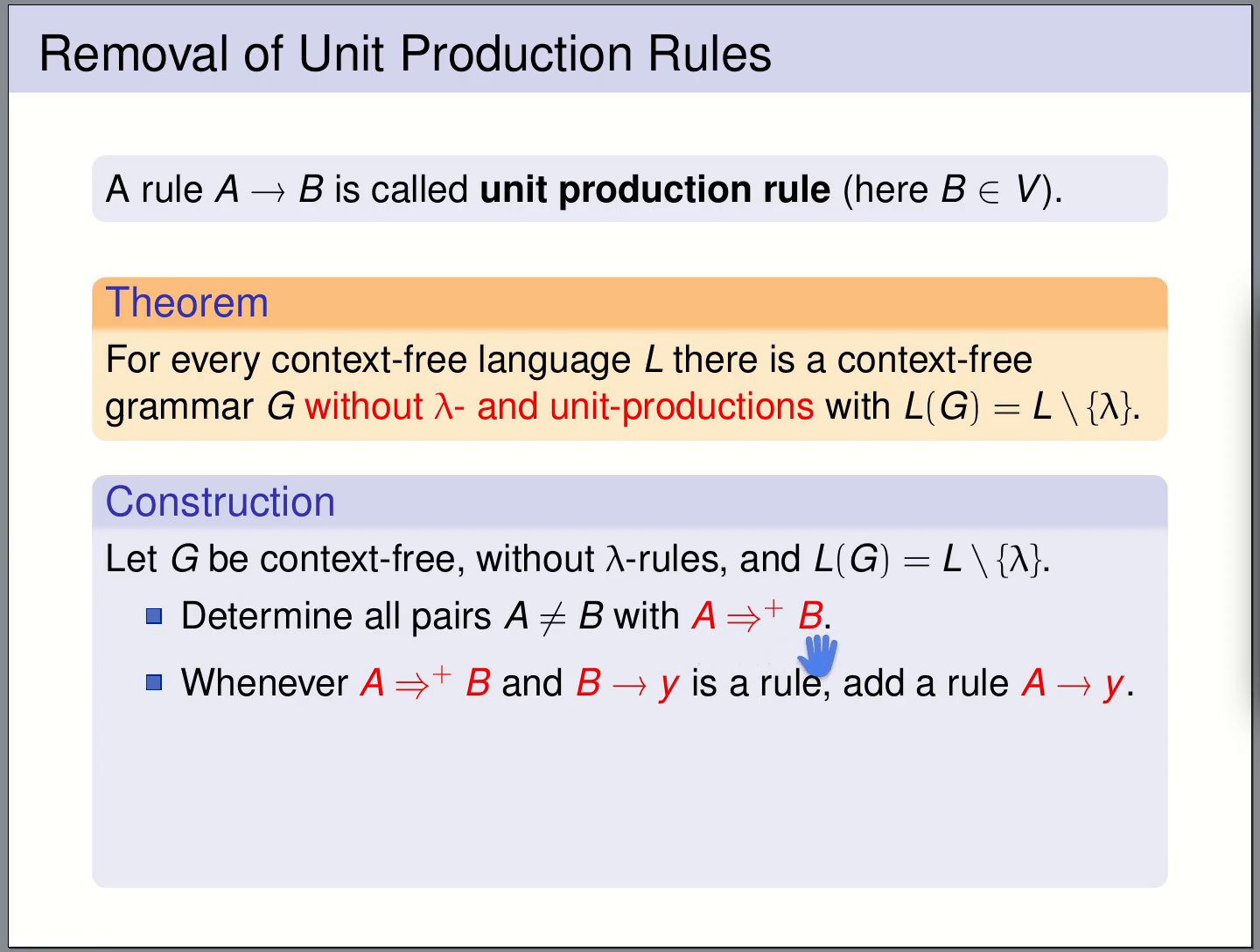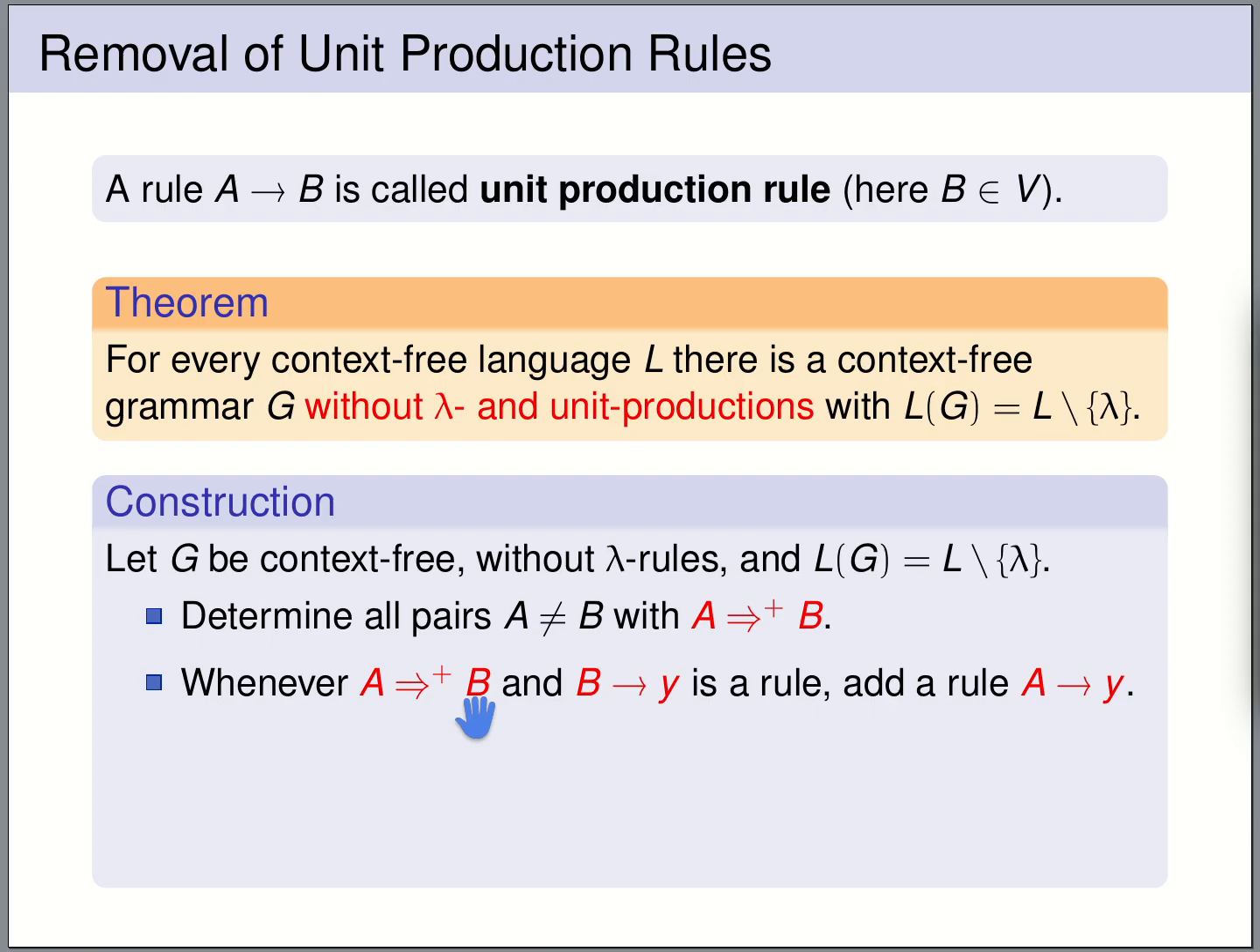Now, once we have determined these pairs of variables, we add fresh rules as follows. Whenever we have a pair of variables A, B, such that A has a derivation to B, and there is a rewrite rule B can be rewritten to Y, then we add a fresh rule that allows A to be rewritten to Y. The intention of this fresh rule is obvious. If A has a derivation to B and B can be rewritten to Y, then also A has a derivation to Y. This fresh rule allows to do this derivation in a single step, bypassing all the unit production rules that we have used in this first step.